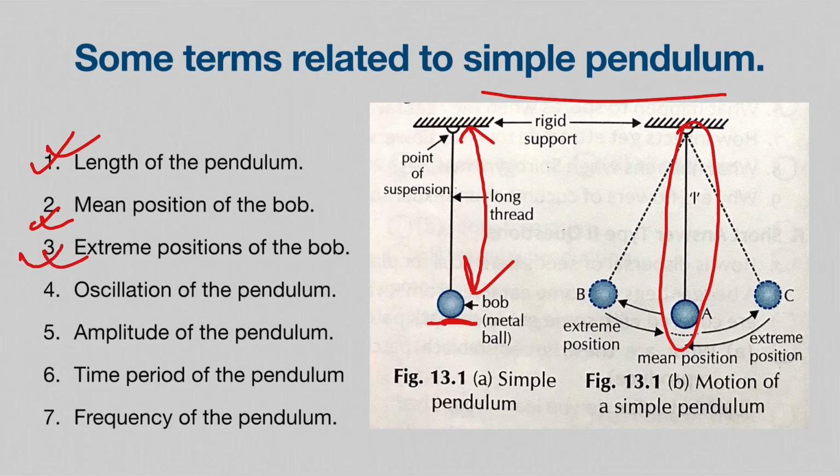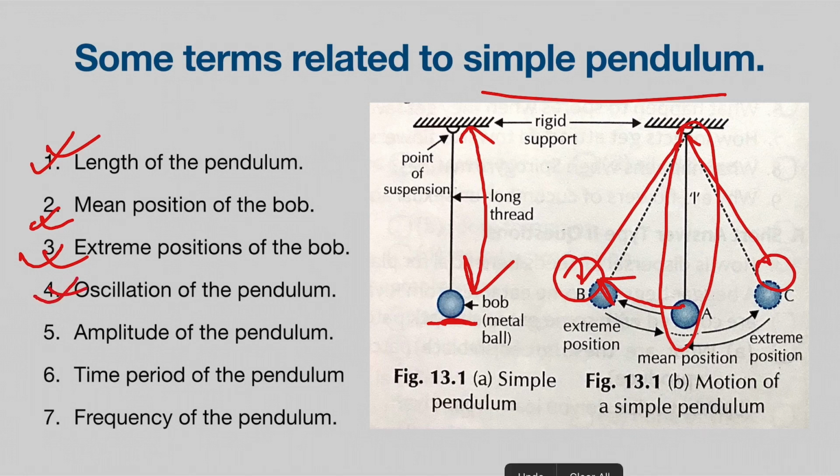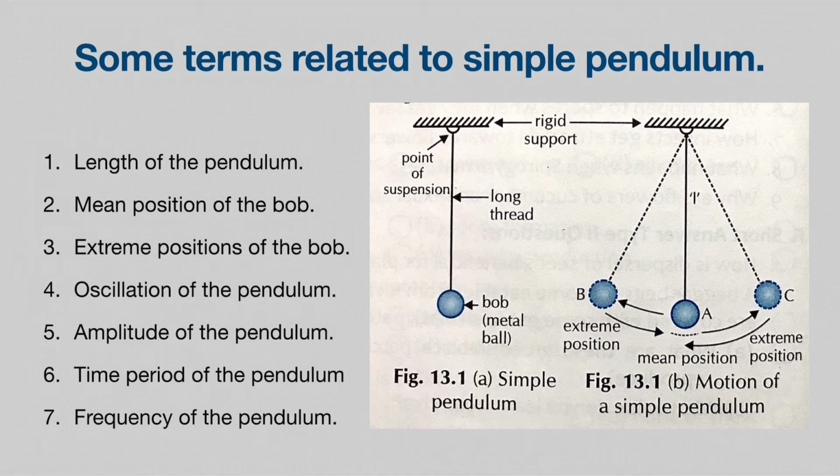Next, extreme position of the bob. That means when the metal ball is in motion, the farthest that it reaches is the extreme position of the bob, this side and even this side also. After that we have oscillation of the pendulum. Oscillation of the pendulum means the motion of the pendulum going to and fro. Suppose it is in motion, it will go this side, then come back and go again, then come back. This motion is what oscillation means.